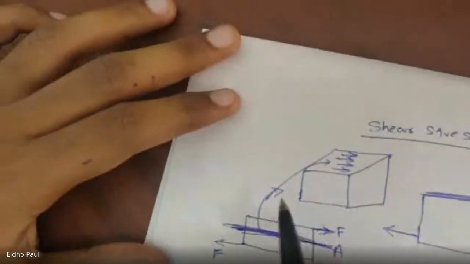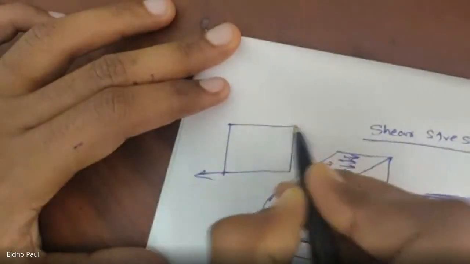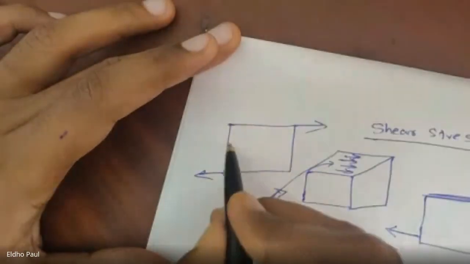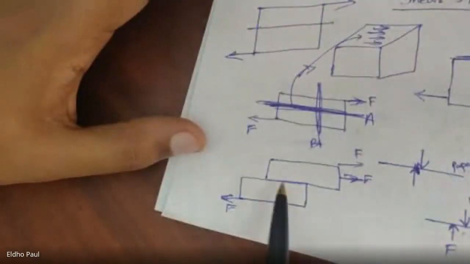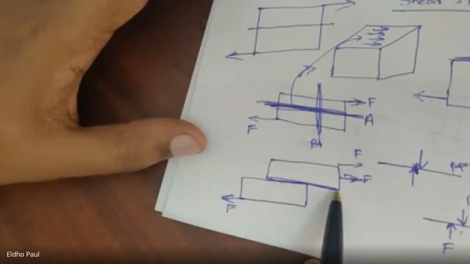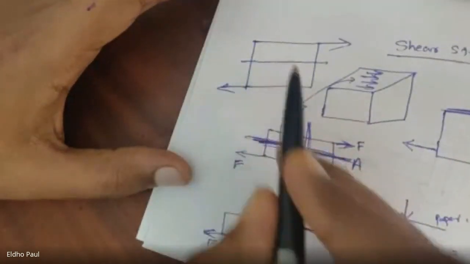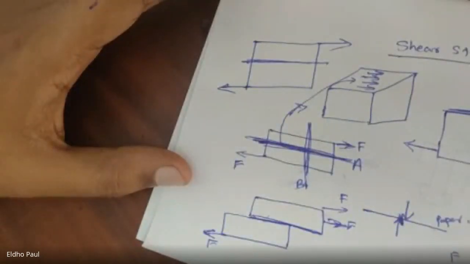But in case of this body subjected to shear force, the resisting cross section is this one, because we can see the breakage is along this cross section. That means the cross section which is resisting this fracture is this cross section. Okay.